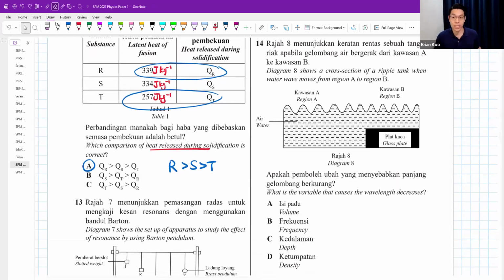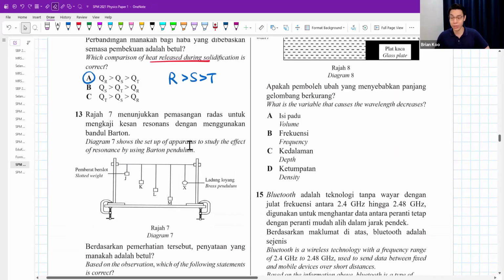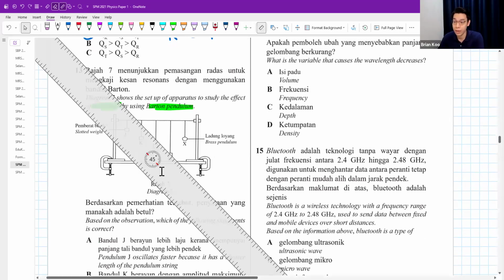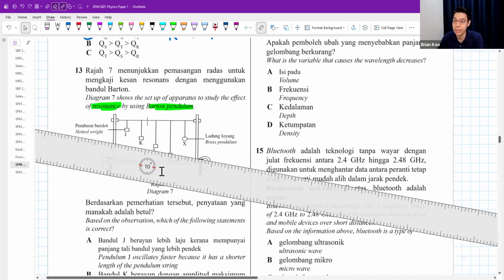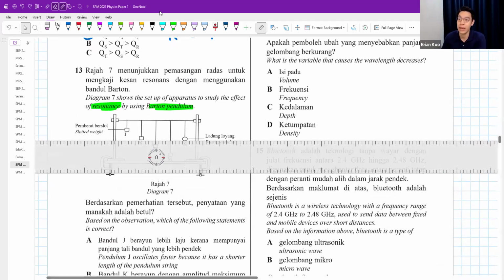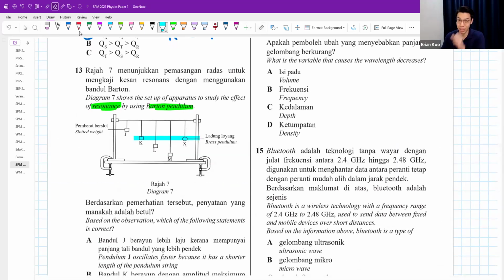Okay, question 13. The diagram shows a set up apparatus to study the effect of resonance for Barton's pendulum. Based on the observation, which of the following statements is correct? Okay, we go and find first, which one is the one that will be in resonance? It will be K. K will be in resonance. Why? Because